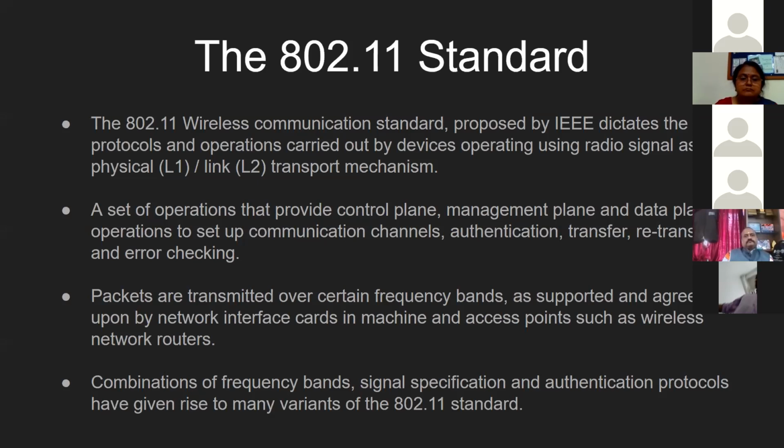So packets are transmitted through access points over certain frequency bands. A particular access point may support multiple frequency bands, and each frequency band may support its own authentication protocols and its own error checking protocols. These are negotiated between the client and the access point during the connection phase. So different combinations of these frequency bands, specifications, and authentication protocols have given rise to many variants of the 802.11 standard.